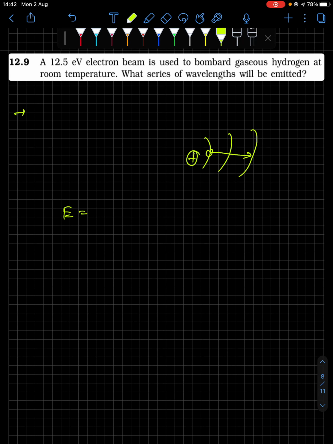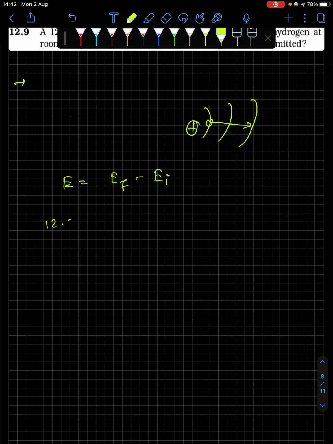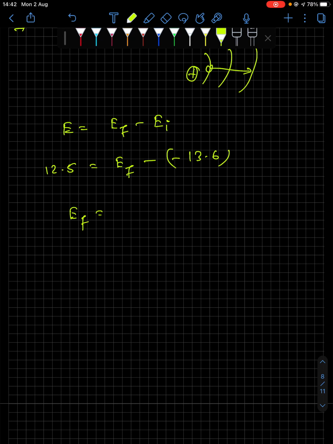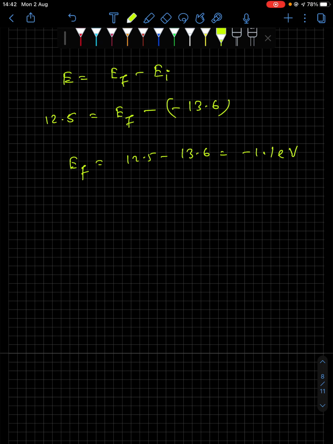For finding the excitation energy, E equal to E final minus E initial. The supplied energy was 12.5 electron volt, and E final we are finding out. It was in ground state, so minus 13.6. So E final becomes 12.5 minus 13.6, which is minus 1.1 electron volt. Now we don't have any energy level in hydrogen atom which has energy minus 1.1.